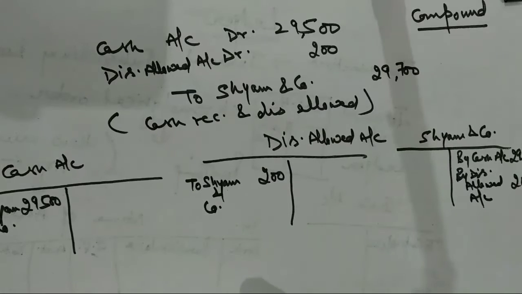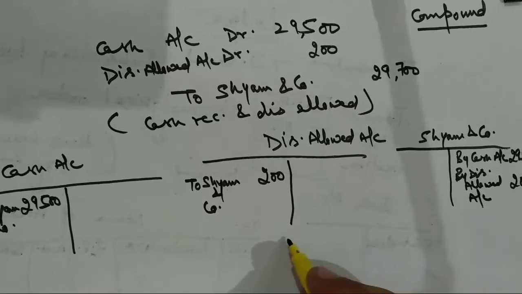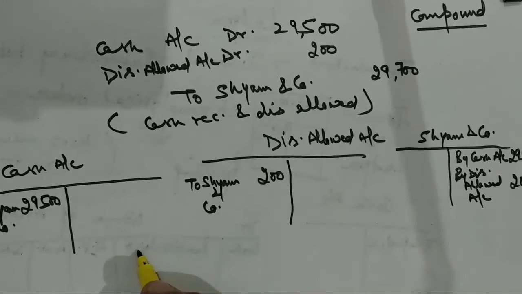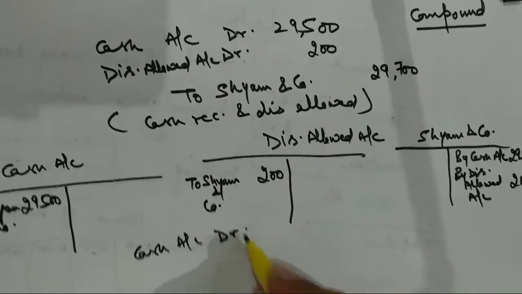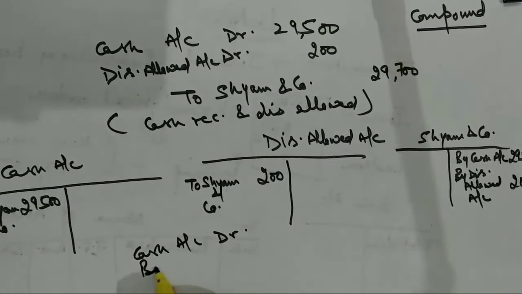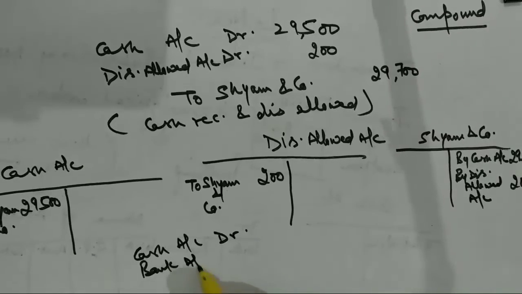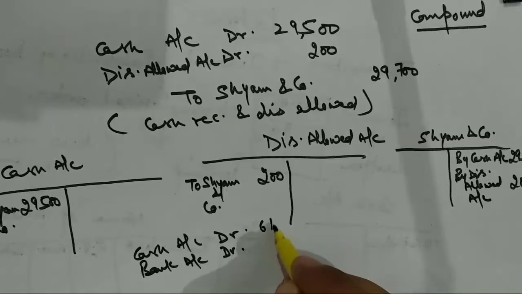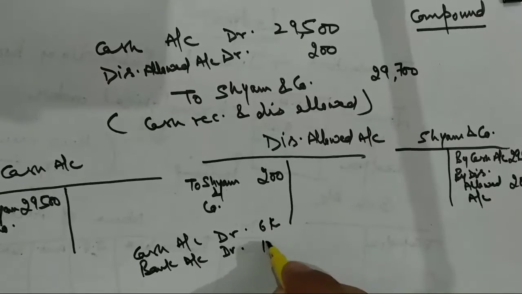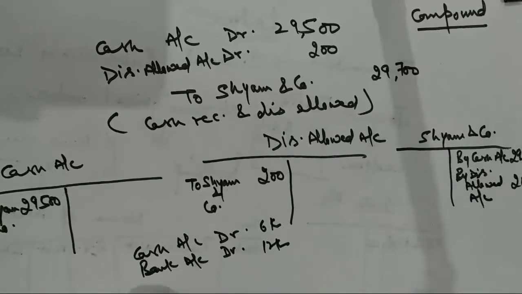Suppose there are opening balances in the business, and I have to make a journal entry like this: cash account debit, bank account debit. In case of cash, I have 6,000. In case of bank, I have 12,000.